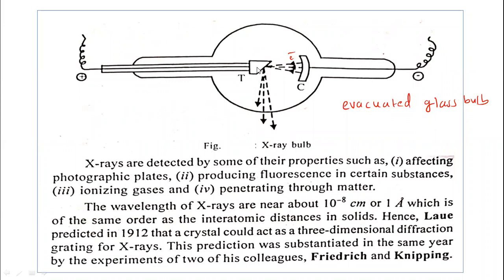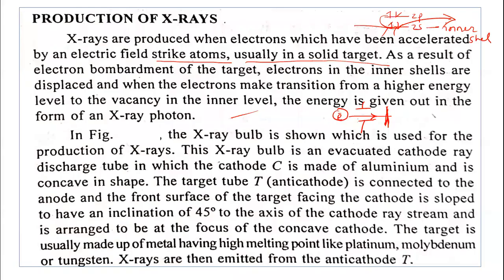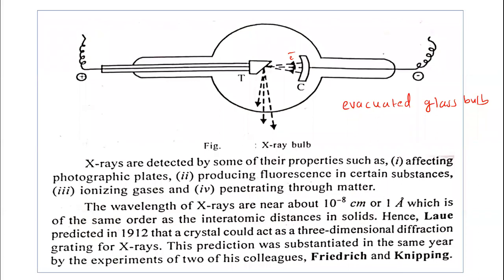Okay, so you can see here there is a specific angle as well. The target T, also called the anti-cathode, is connected to the anode, and the front surface of the target facing the cathode is sloped to have an inclination of 45 degrees. Because the electrons are accelerated here, from this target the X-rays emerge.